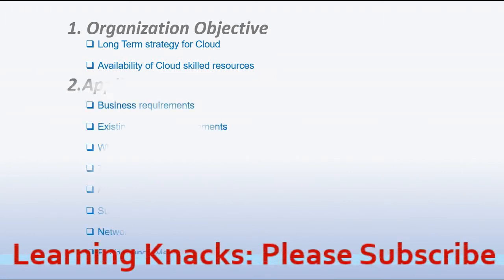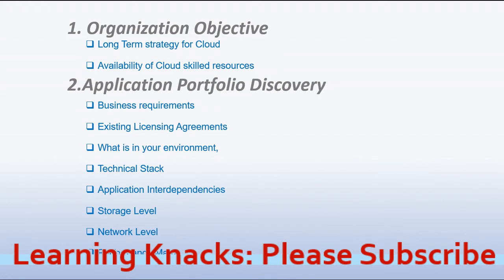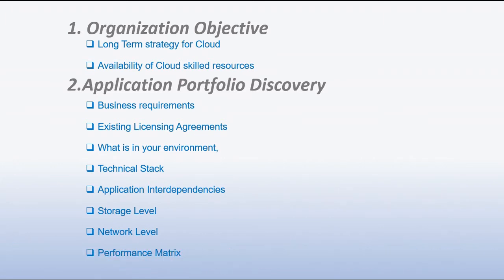Secondly, you look at information about the existing application portfolio within the organization. So you collect information like business requirements of the application, existing licensing agreements, what is in your environment, technical stack, application interdependencies, storage level of the application, network level of the application, and performance metrics of that application.